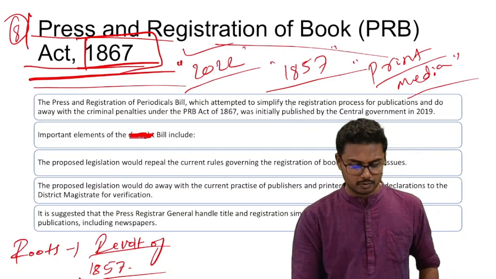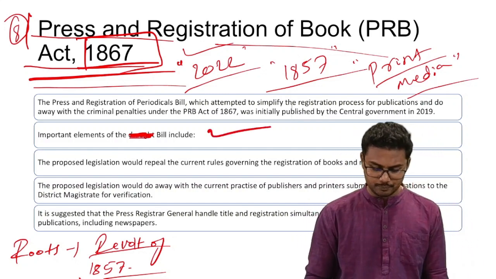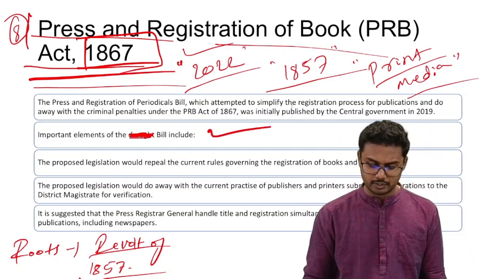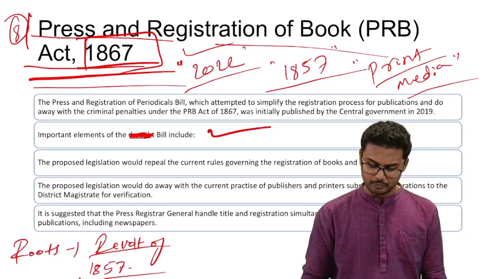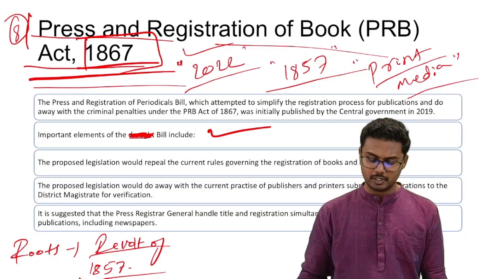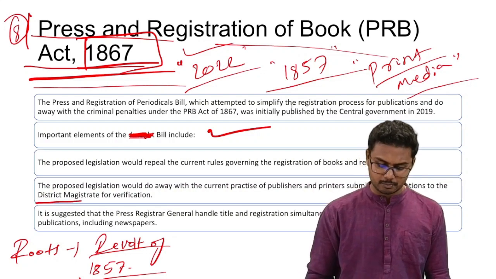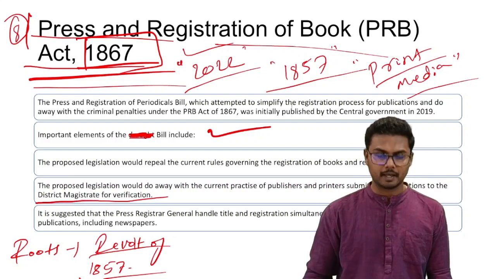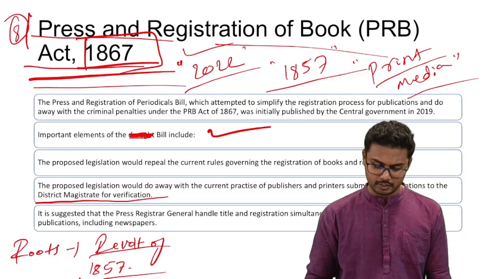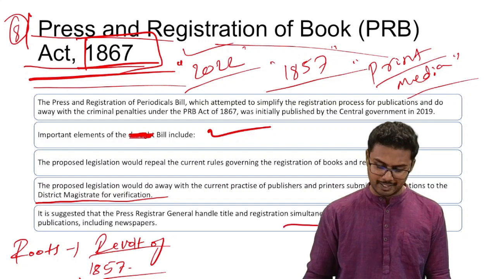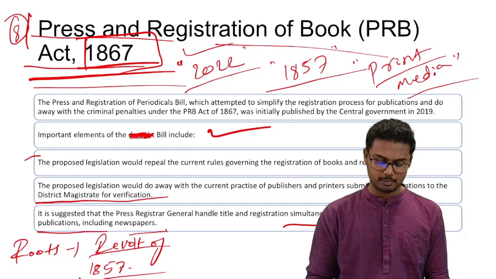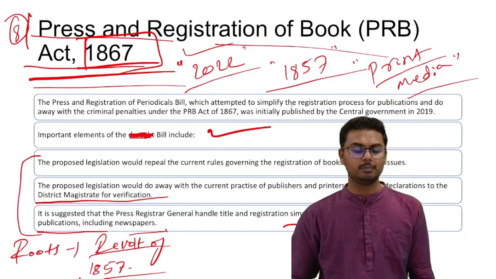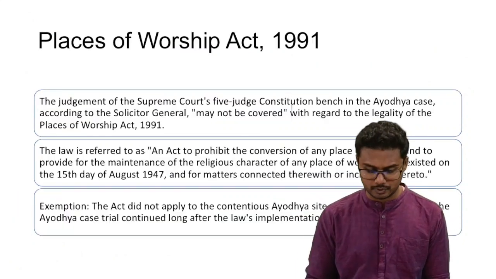Alright. So, new amendments in the bill include the repealing of current rules governing the registration of books and related issues. And this legislation would do away with the current practice of publishers and printers submitting declarations to the district magistrate for verification. And it is also suggested that the press registrar general handle title and registration simultaneously at a central location for publications, including newspapers. So these are the important provisions of the new bill related to press and registration of books in India.